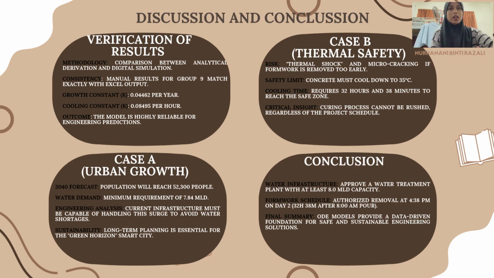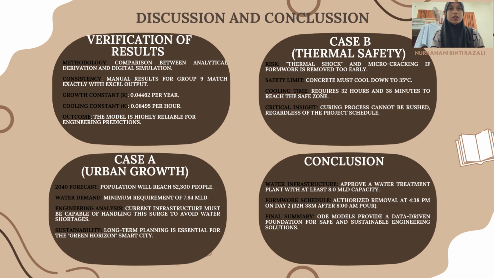In case study A, we projected a population of 52,246 by 2040, while the model gives us a water demand of 7.84 megaliters per day. We must look at this critically.